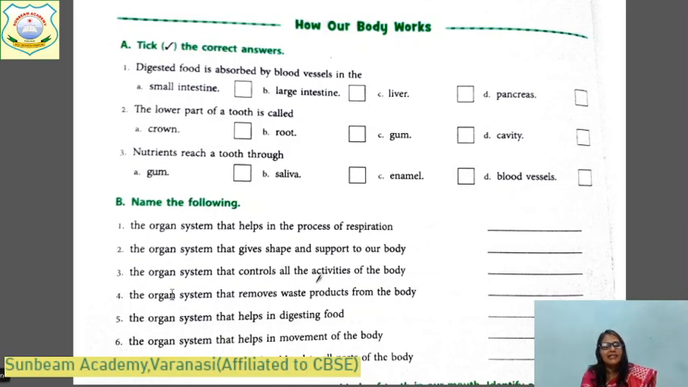And the organ system that removes waste products from the body. जो waste product को बाहर देता है. Excretory system. The organ system that helps in the digestion of food. Digestive system. And this is the organ system that helps in the movement of the body. Muscular system. And this is the organ system that supplies blood to all parts of the body. Circulatory system. And what are the major organs of this system, beta? Heart and blood vessels.